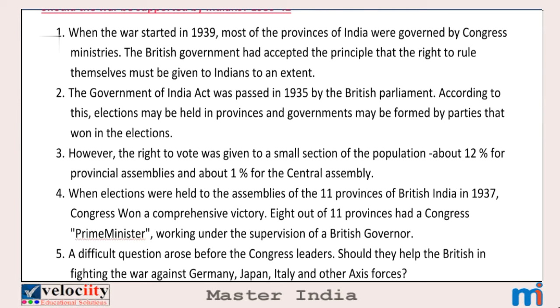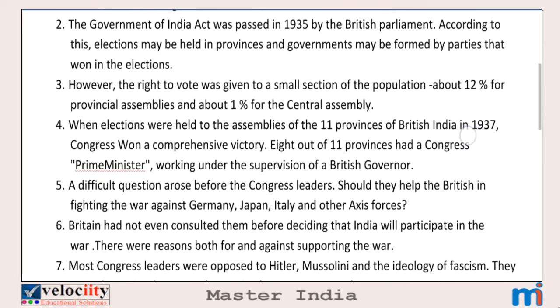The British government accepted the principle that the right to rule themselves must be given to Indians to an extent. So the British government didn't give full powers to India, but they gave some small powers to rule the people who lived in the provinces under the government of the Congress party. Right to rule themselves means the government had the right to rule their people. For example, the Indian government had the right to rule Indian people. So the British government accepted these principles and gave rights to Indians to an extent to rule their people.